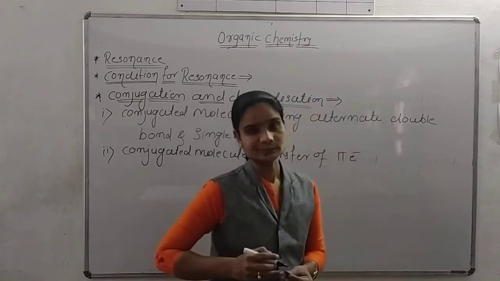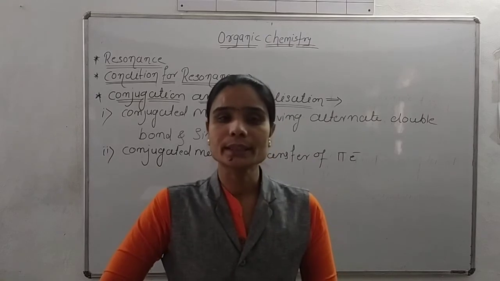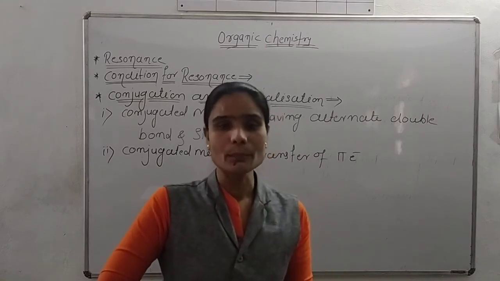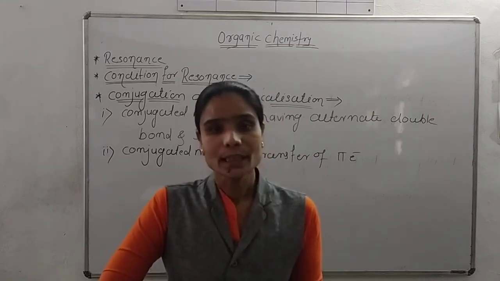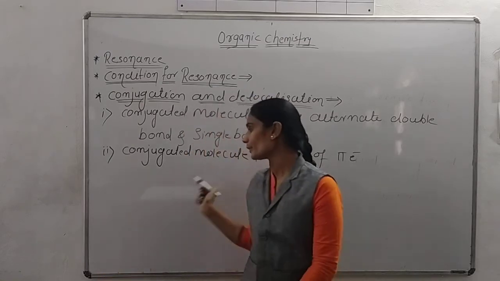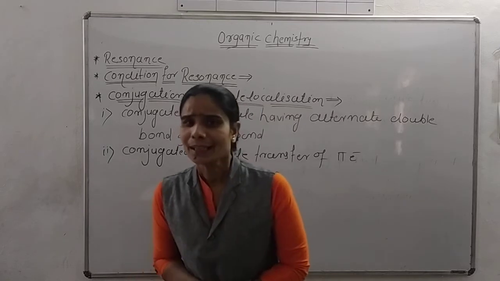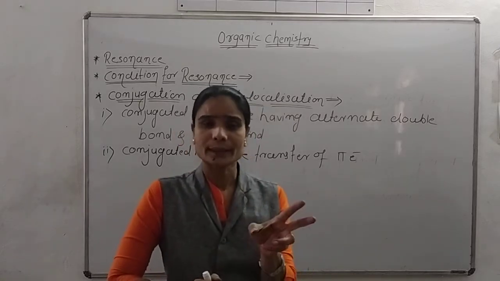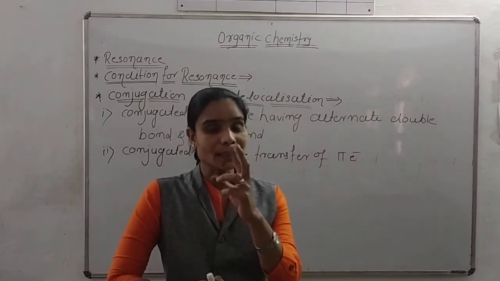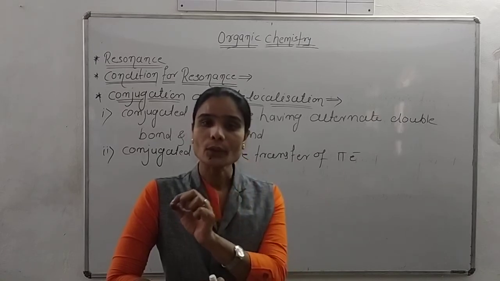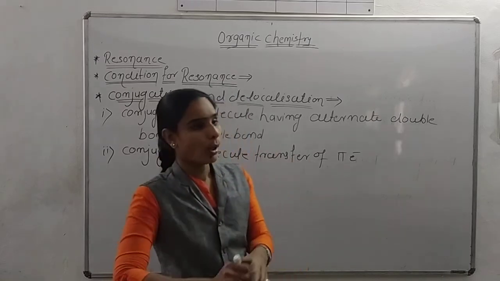Okay, listen. In a conjugated molecule the multiple bonds are present, double bond or maybe triple bond, and when the conjugated molecule gives the transfer of electron, that electron must be a pi electron, and this pi electron transfers not only between two atoms, it transfers all over the molecule.